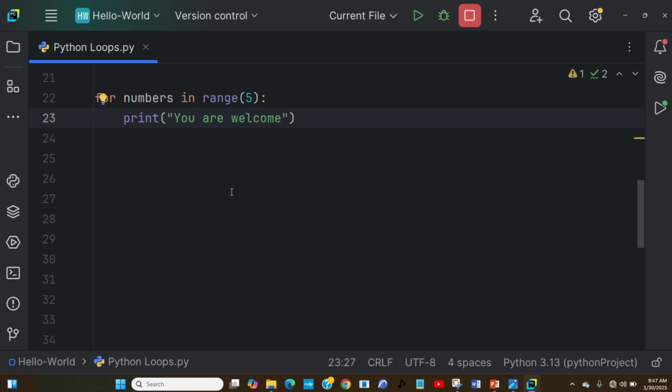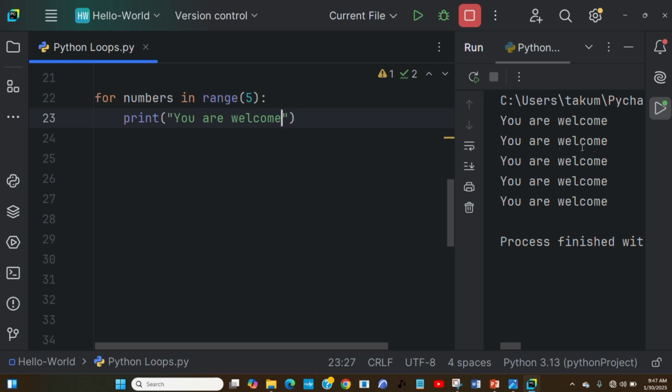So with this, I can achieve the same thing instead of writing the print message many times. Let's run the code and see. Can you see, you are welcome, you're welcome, you're welcome? We have written it 5 times.